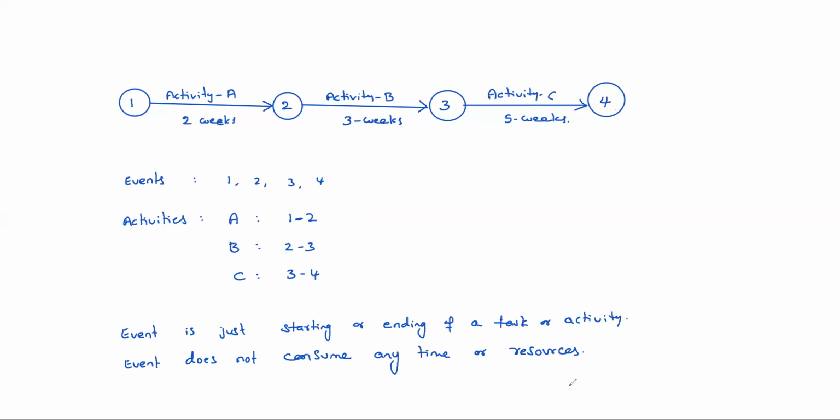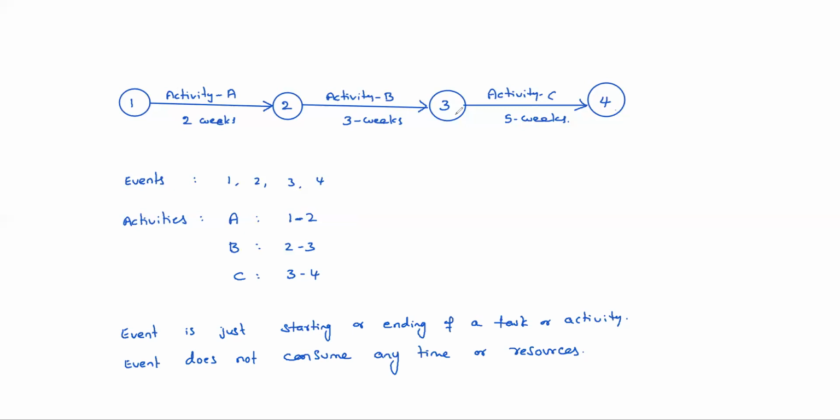Madhu? Yes, sir. See, in this we have drawn a simple network. In this network, three activities are there, activity A, B, C, and 4 events. See, the logic is here. After completion of activity A, then only activity B can be started.